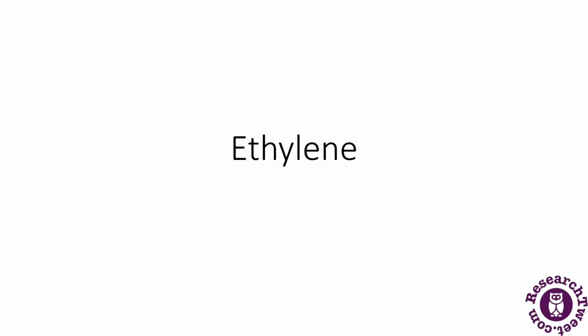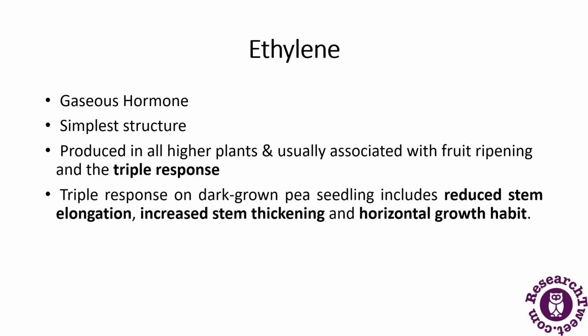Hello everyone. So the next plant hormone which we are going to study is ethylene. In these slides we will study what ethylene is, how the biosynthesis and transport of ethylene take place in plants, and then the physiological effects such as abscission, flowering, epinasty, rooting and fruit ripening. So all these functions we will study in these slides. Let's get started with the first slide, what is ethylene.